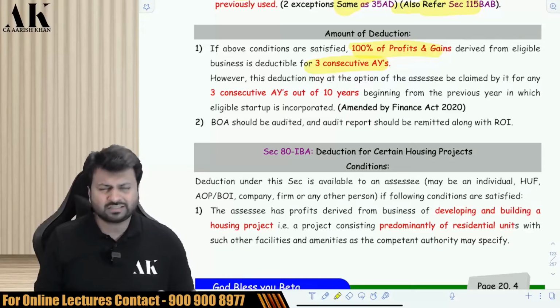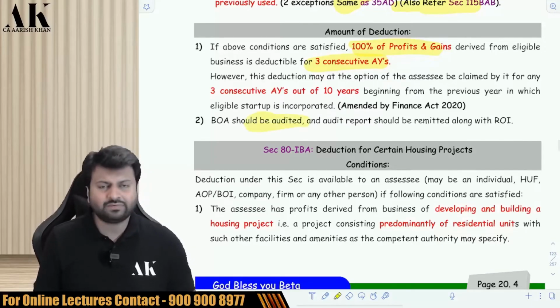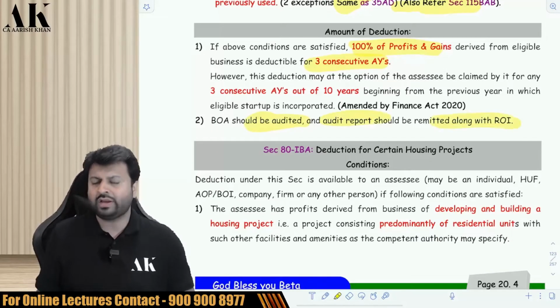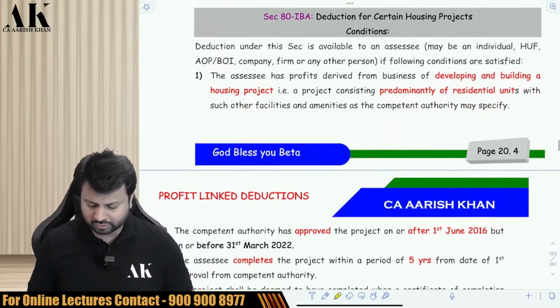Now, there are certain procedural points which you have to fulfill. You have to get your books of accounts audited, the audit report has to be there. You have to file your ROI on time, etc. These are certain procedural points which you have to fulfill.